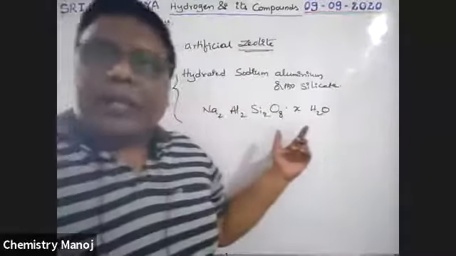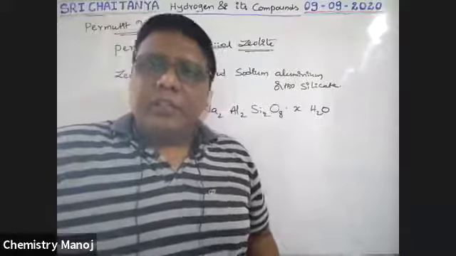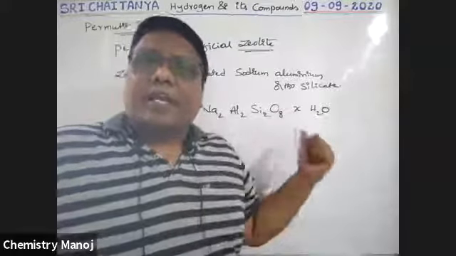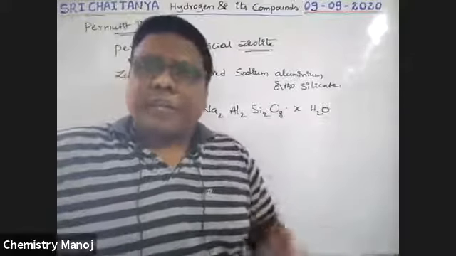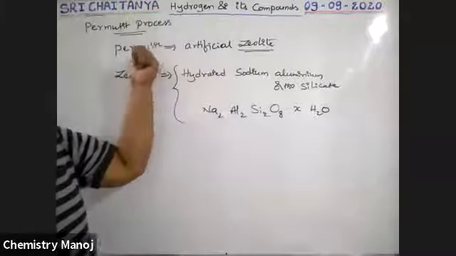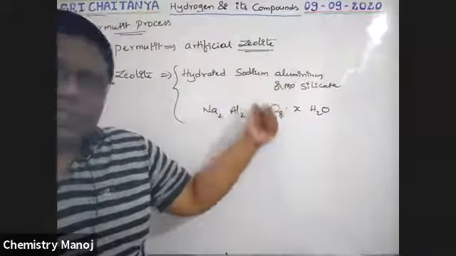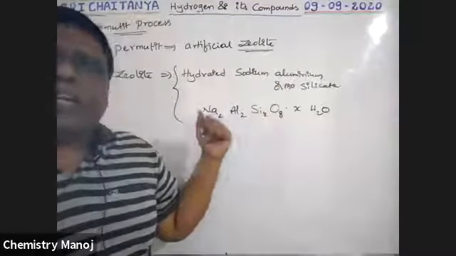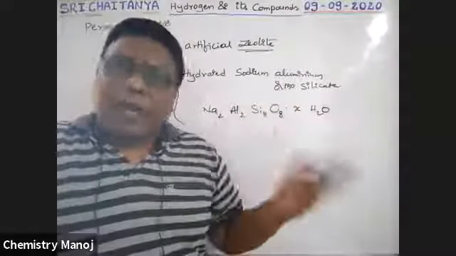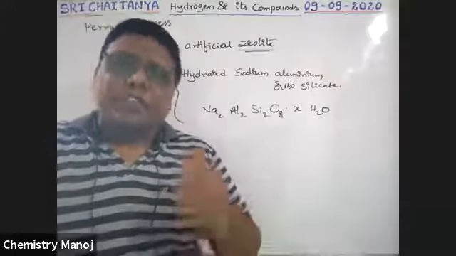If this chemical is extracted from our earth crust, it is natural, and it is called zeolite. If the same chemical is prepared in your lab or industry, it is called permutit. What is permutit? Artificial zeolite. Zeolite is the natural source. If this is prepared in your industry, that is called permutit. Both are the same, but one is natural and one is artificial.